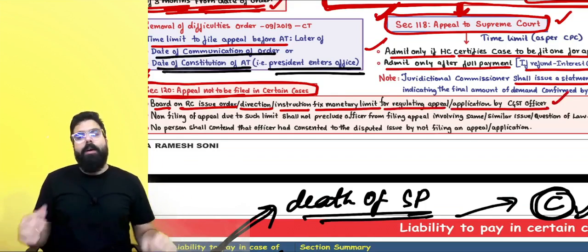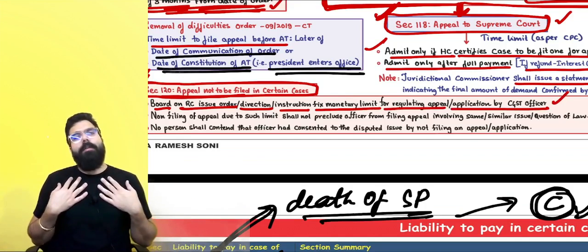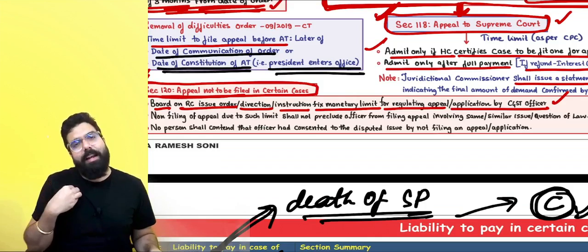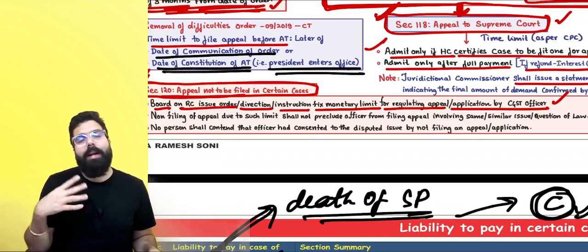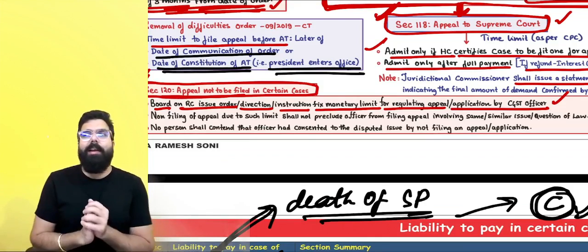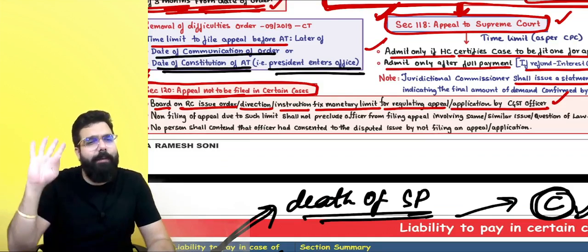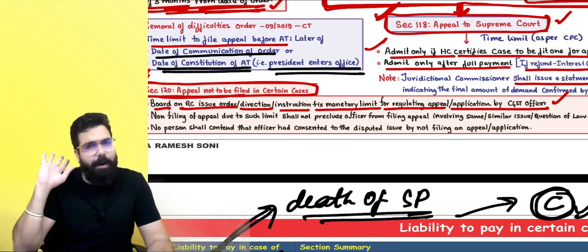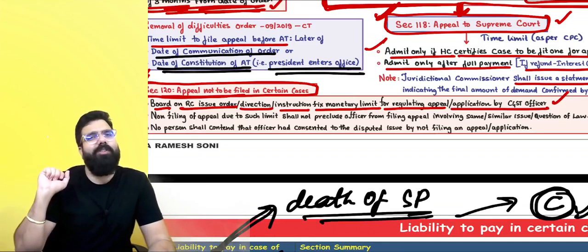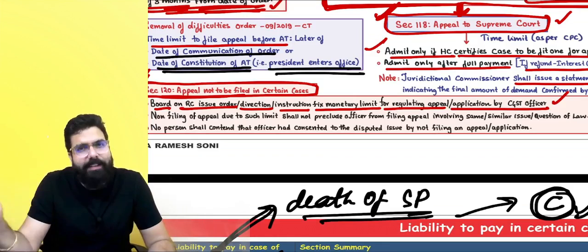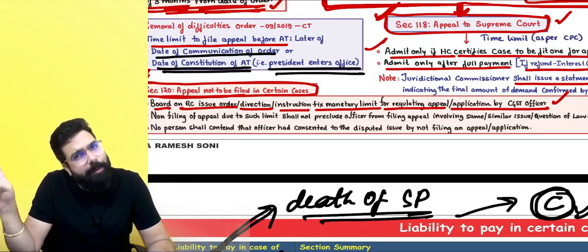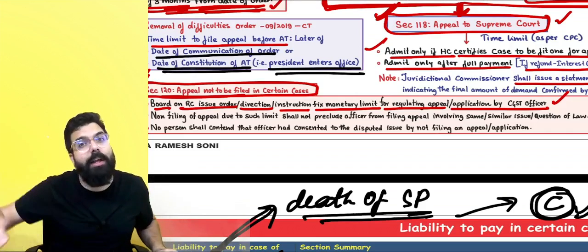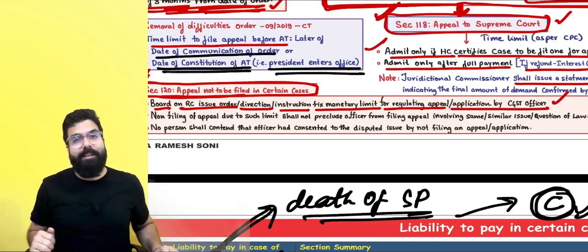Now, what happened? For example, in my case, one officer found that Ramesh has made a mistake. Ramesh has done something wrong, and the adjudicating authority passed an order. The adjudicating authority should have passed an order of higher amount. Now the CGST officer knows that against this order, appeal should go to the appellate authority, but he is not going to the appellate authority because the amount involved is very less.